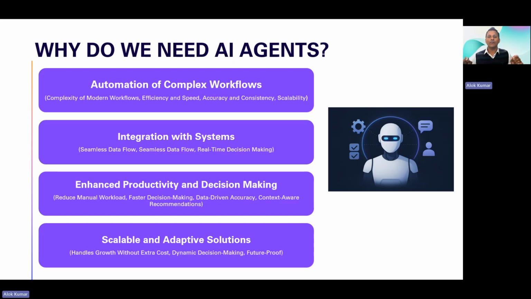If you have such use cases or situations, then AI agents help here, helping the business by automating complex workflows, integrating with any system, enhancing productivity, making decisions based on facts and figures. Along with that, they easily adapt to new things, new systems, which offer the API approach.